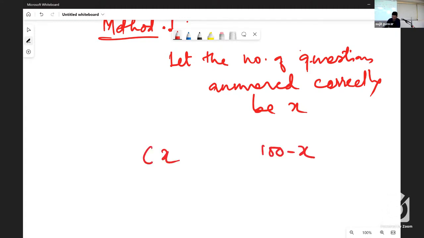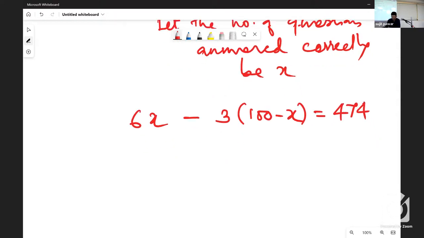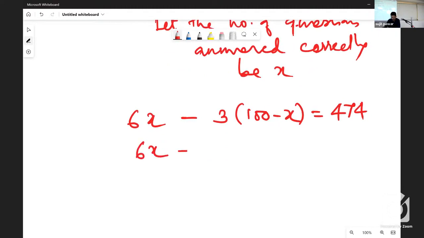So for each correct answer, 6 marks. So for X correct answers, 6X marks. For each wrong answer, 3 marks are deducted. So 100 minus X gives you the number of wrong answers, so 3 into 100 minus X. From the first product, we have to subtract the second one to get the final score for any candidate. So that is 474. This equation so formed, is it clear to all of you? So simple now. 6x minus 300 plus 3x is equal to 474.